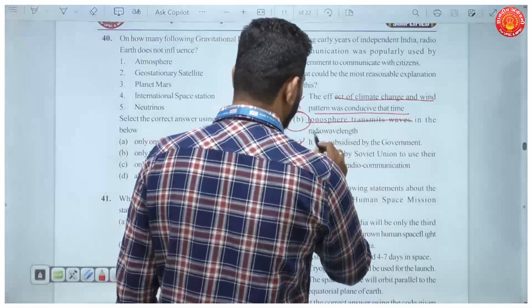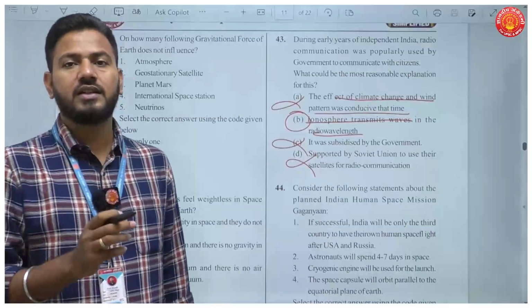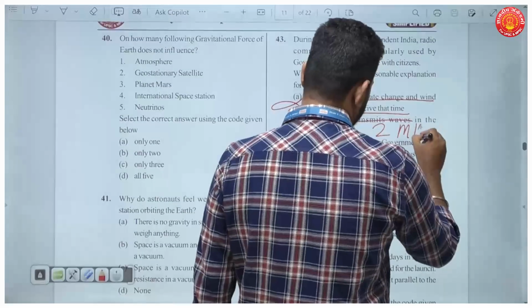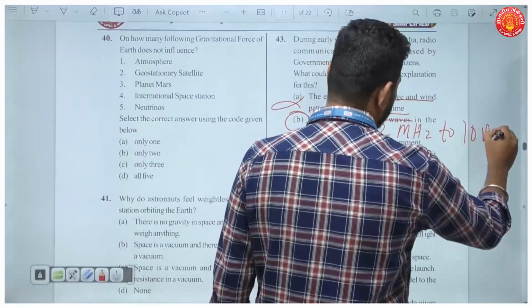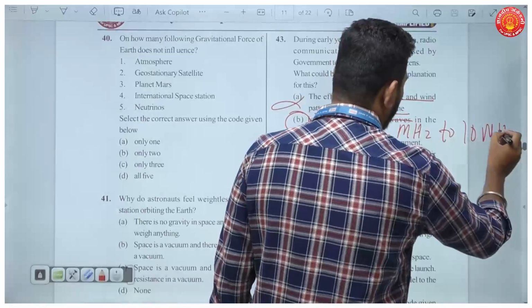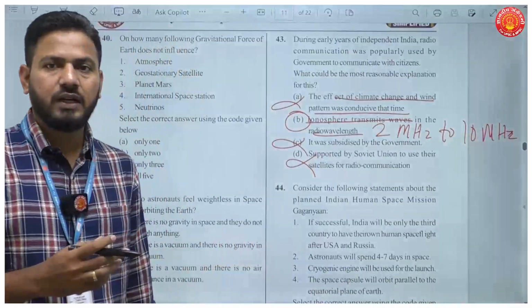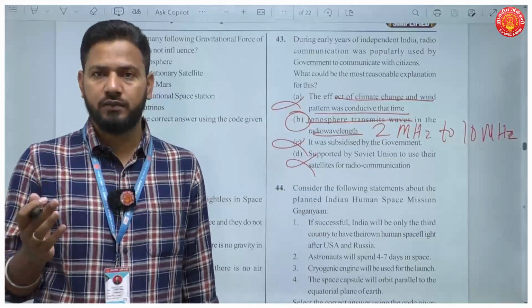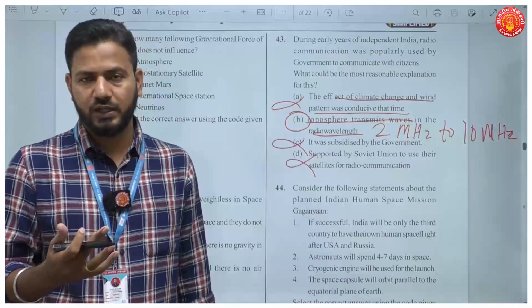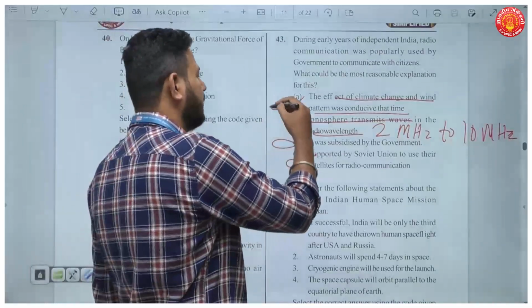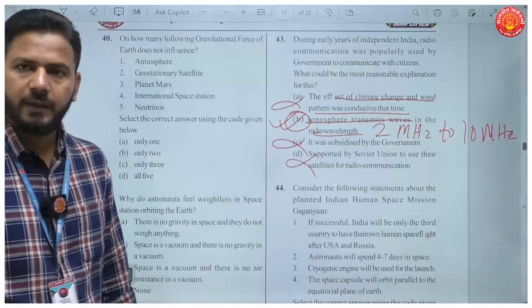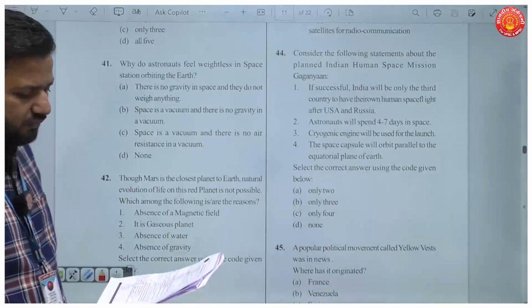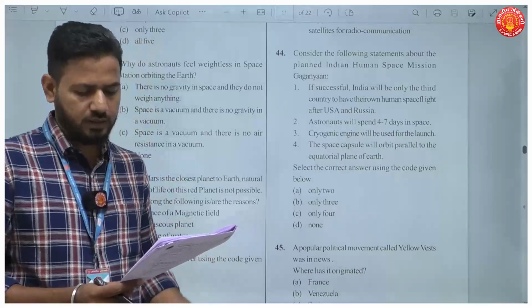The answer is ionosphere, because the ionosphere reflects a certain wavelength from the electromagnetic spectrum, and the radio waves of 2 megahertz to 10 megahertz are reflected by the ionosphere. Other forms of communication have waves of very high frequency, so they are not reflected by the ionosphere, whereas radio wavelength is reflected. So your answer here should be B. Then question number 44. Consider the following statements about planned human space mission Gaganyaan.